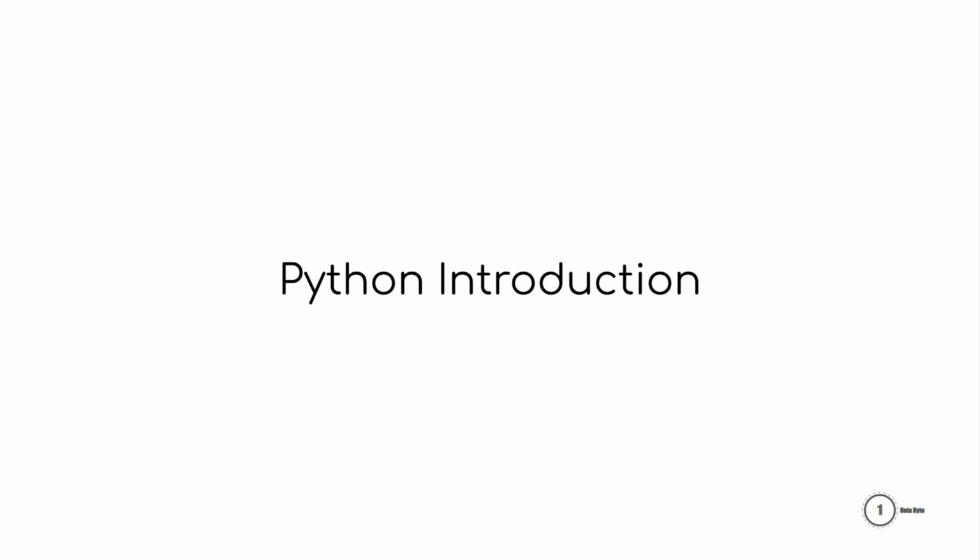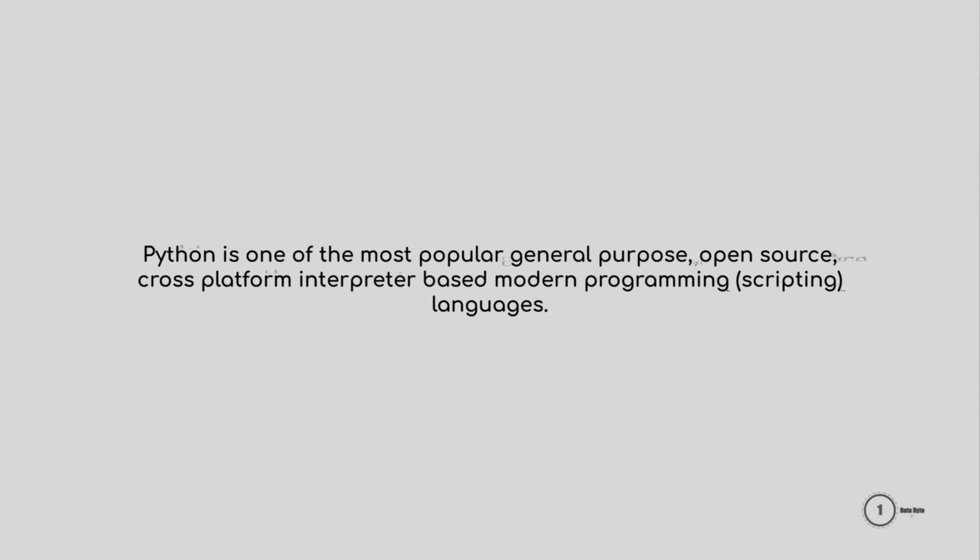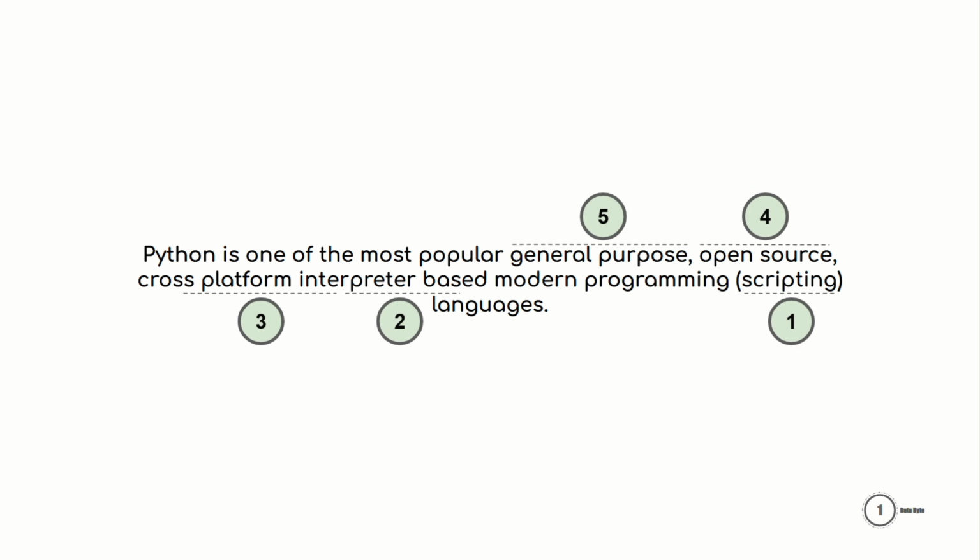Now that we know what is a computer program and a programming language, let me quickly introduce Python. Python is one of the most popular general purpose, open source, cross platform, interpreter based modern programming languages, or we can say scripting language. For now, just remember these terms: scripting language, interpreter, cross platform, open source, and general purpose. I'll explain each one by one, so don't worry if they seem new to you right now.